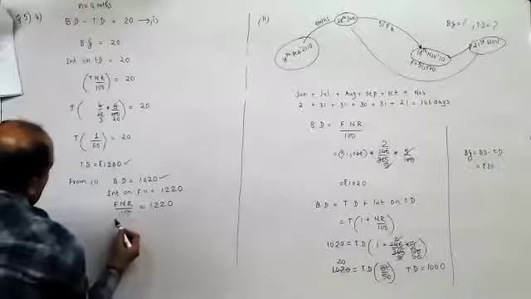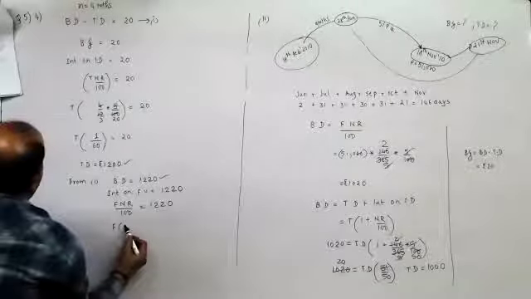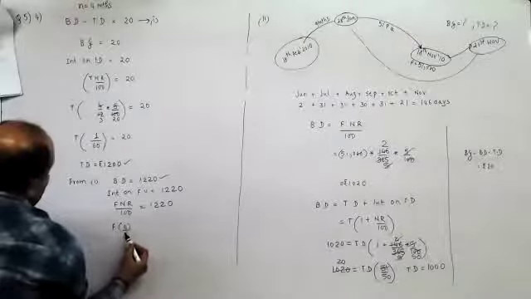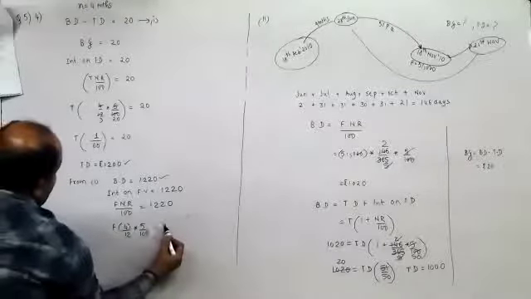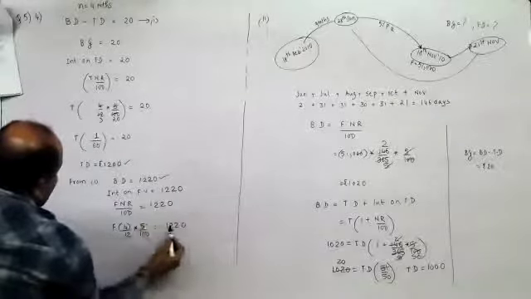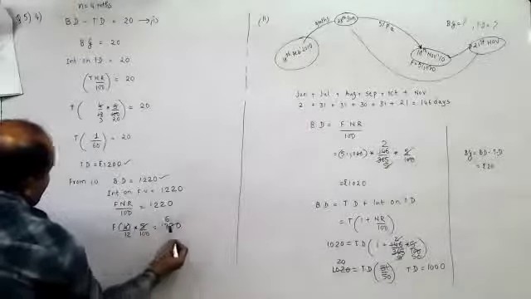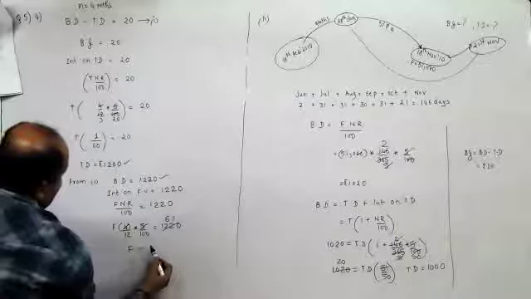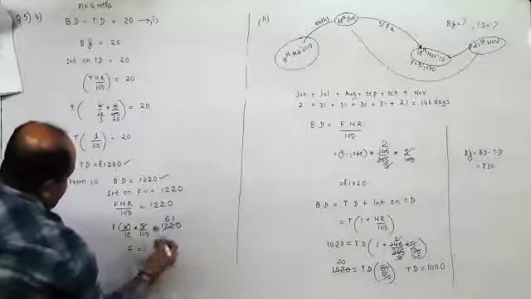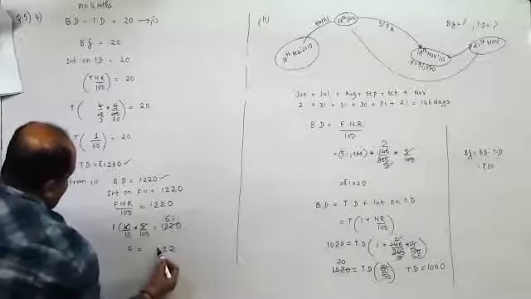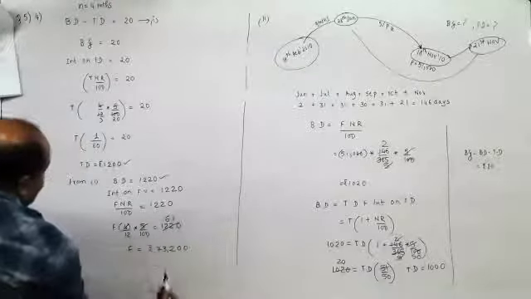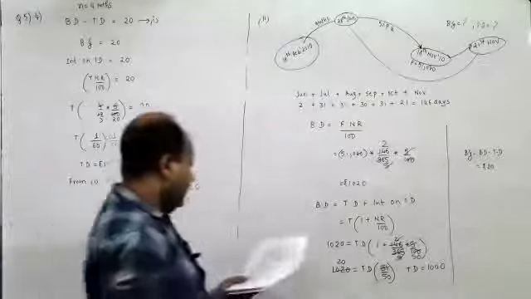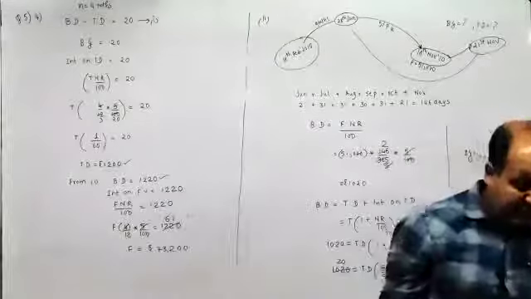Sorry, 1220. F into N, number of years, is 4 upon 12. R is 5 upon 100. This is 1220. 4 5s are 20. 61 into 12. 1 2s are 2. 2 6s are 12 plus 1, 13. 1 carry over 732, 00. So face value is rupees 73,200.